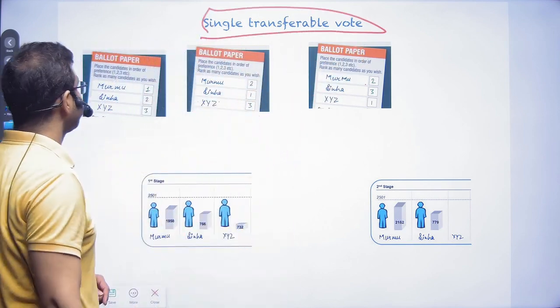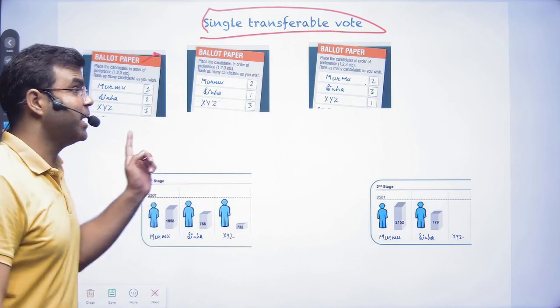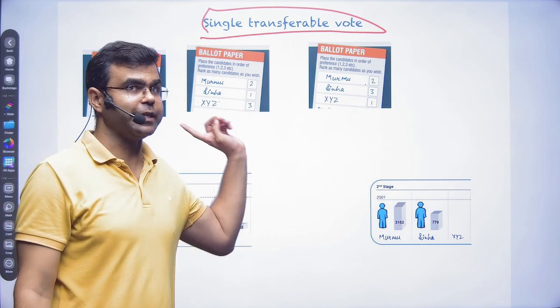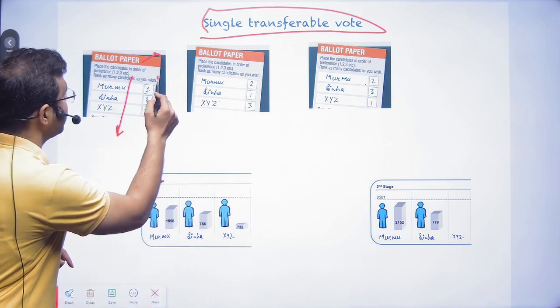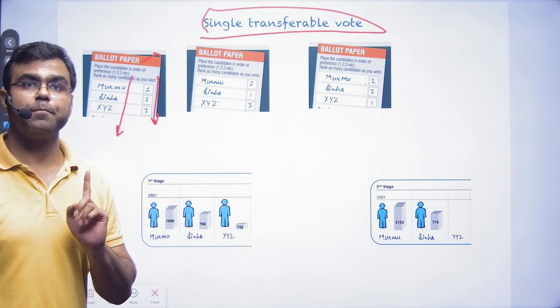What does it mean? There is a ballot paper. In the ballot paper, obviously those who are contesting for the presidential election, their names will be listed. Here, you have to give the order of your preference. That's the variation.